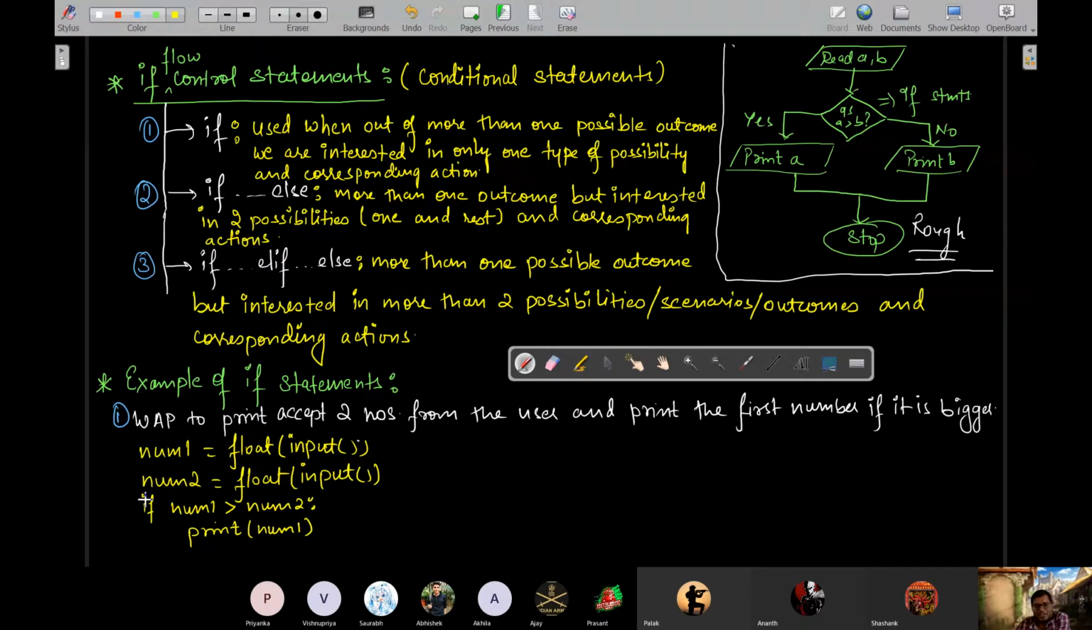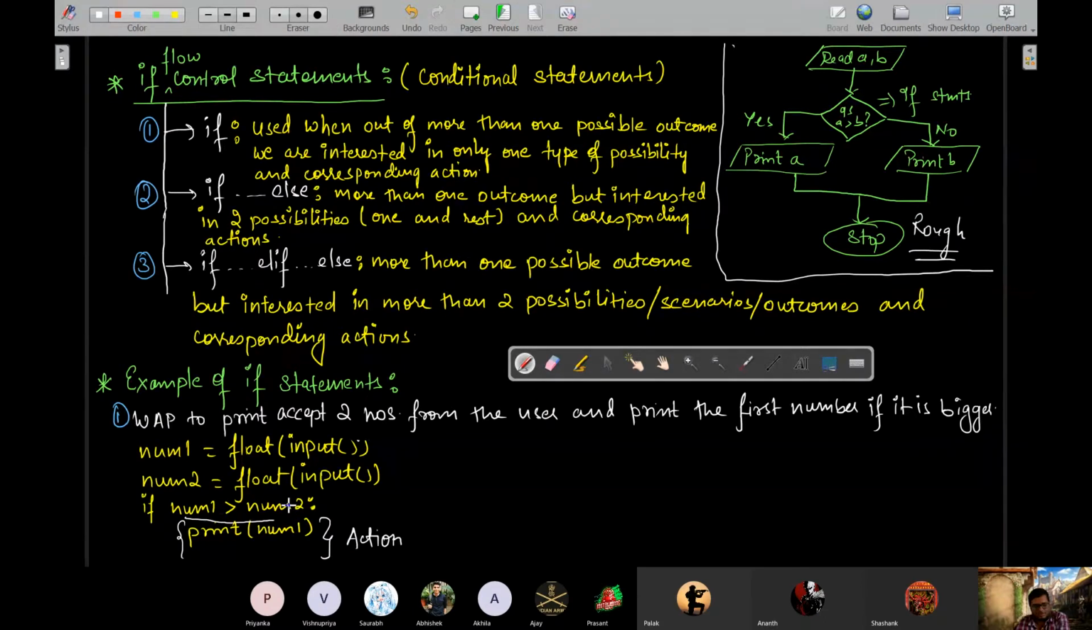And what is the body of the if statement? It will be slightly indented after the colon. Indented means some space will be left, and all the actions that have to be performed if this case matches should be slightly indented, written as a set of statements there. So after indentation, this is what you call the action.